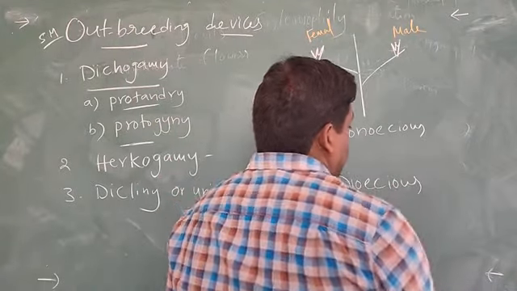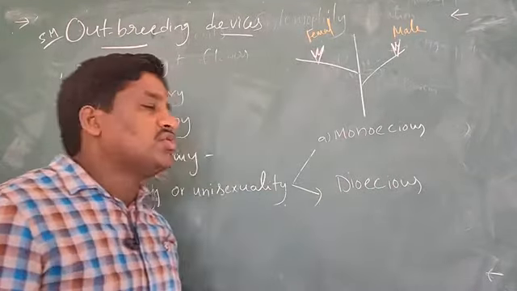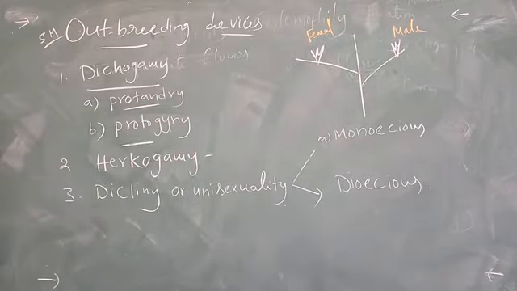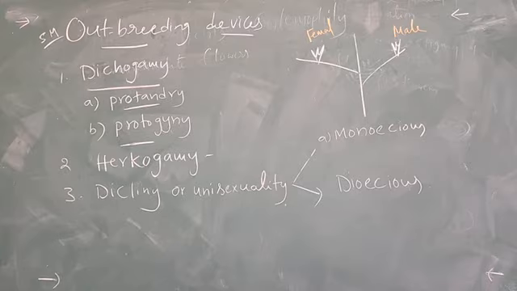Dioecious means, you already know this, the male and female flowers are present on different plants. This condition prevents autogamy and geitonogamy. It favors cross pollination.